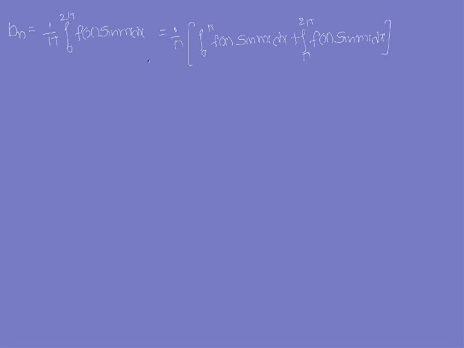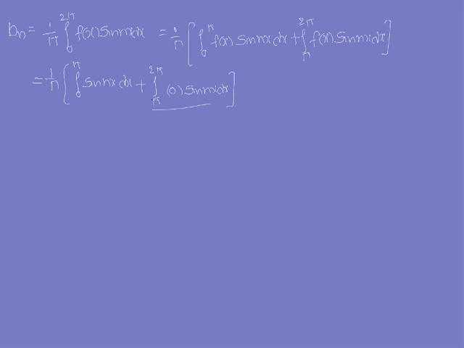For integral 0 to pi, what is the function value? 1. Therefore integral 0 to pi sin nx dx we are left with. Plus integral pi to 2 pi, what is the function value? 0. Therefore 0 into sin nx dx we are left with.